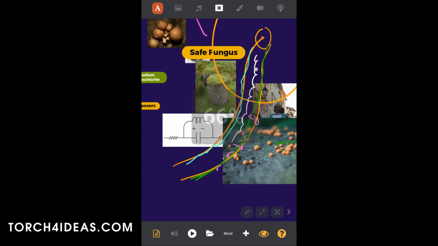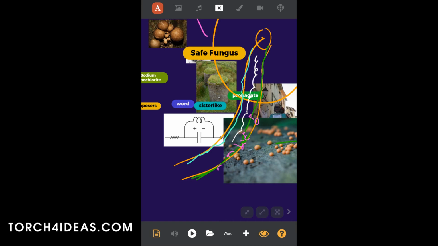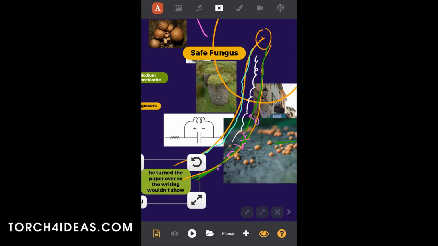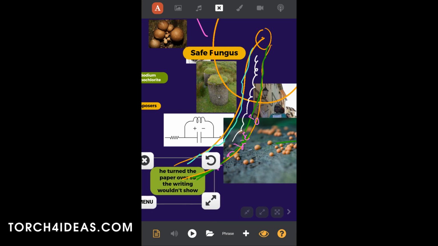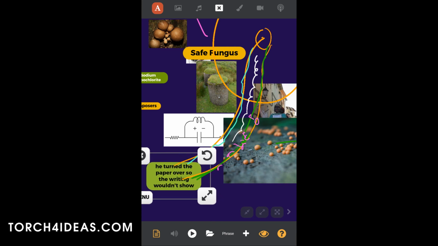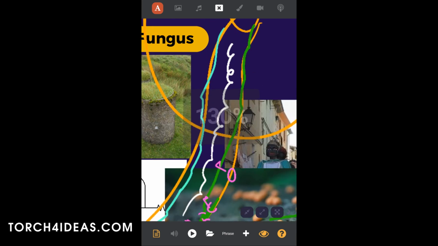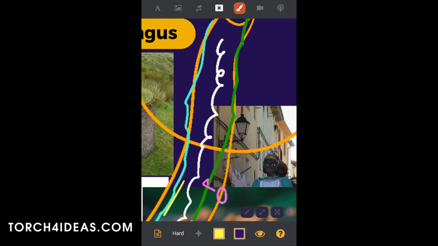Now, the food is going through the middle of the pipe, and now I'm realizing about another issue. It is very important that if we leave the fungus facing the center of the pipe, again, we're gonna have problems of spreading. So, I'm gonna diverge again, this time with phrases, with linguistics. Look at that phrase. He turned the paper over so the writing wouldn't show. That immediately suggests a connection, that torch, that I'm gonna basically push the fungus in two layers that are pushed to the side so that they face the wall.